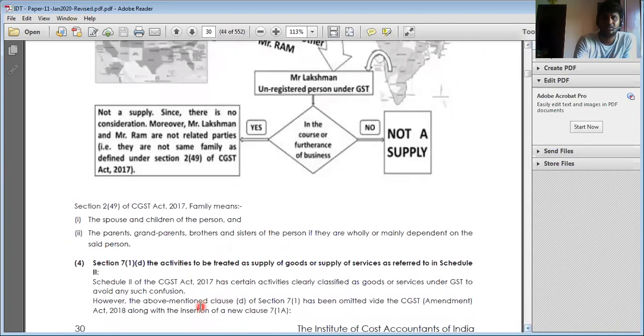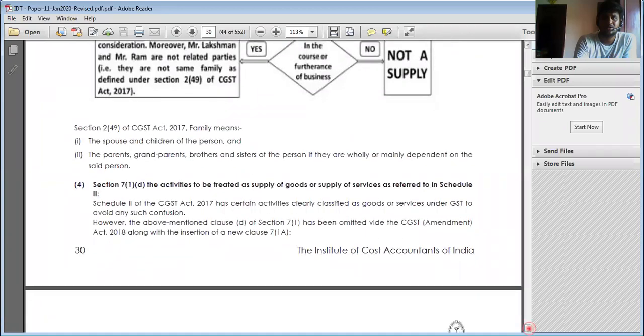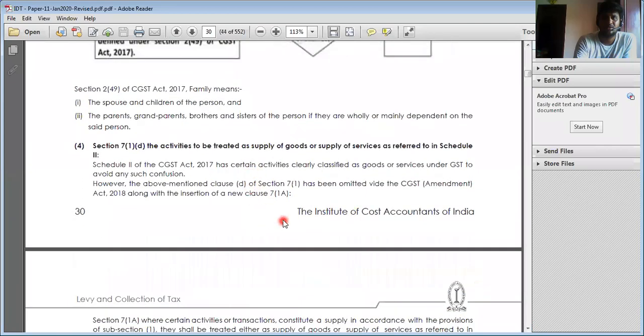Somebody is asking about the relationship, right? Here the relationship has been mentioned: spouse, children of the person, parents, grandparents, brothers, sisters of the person, if they are mainly dependent on such person, they are called relations. Right.